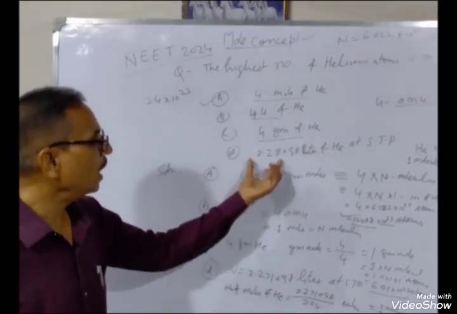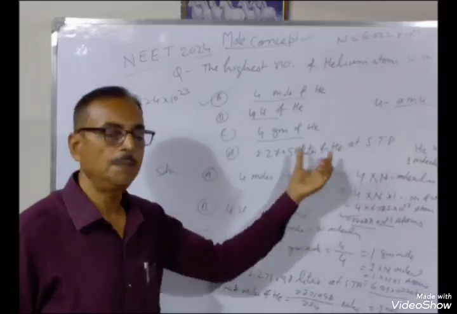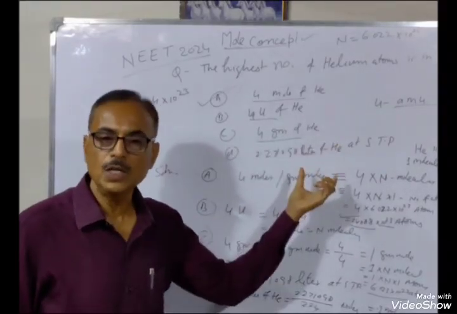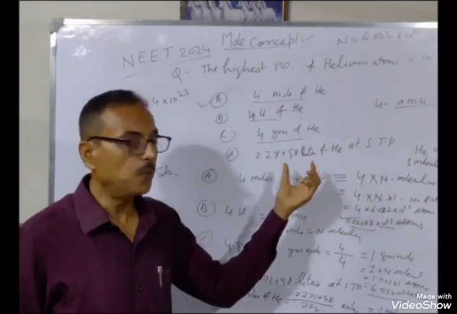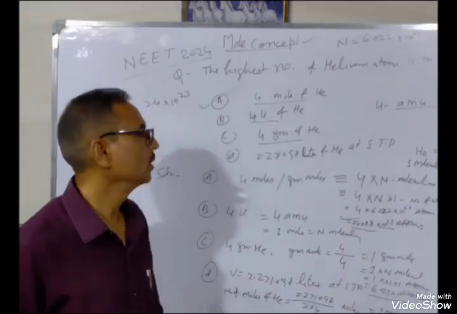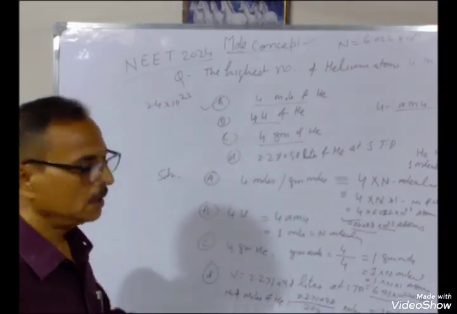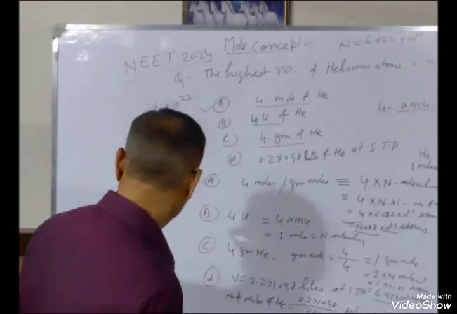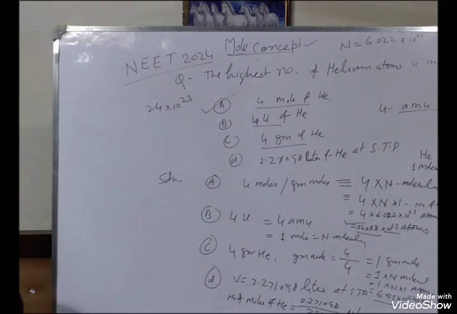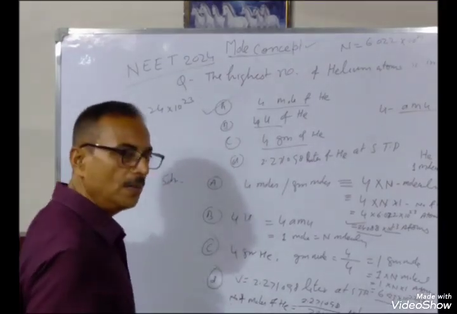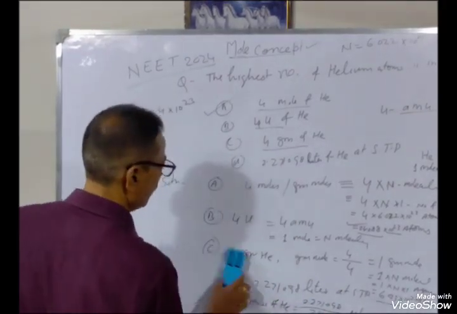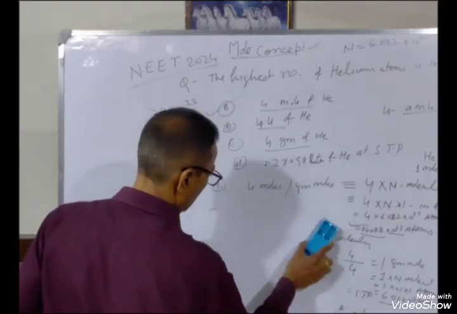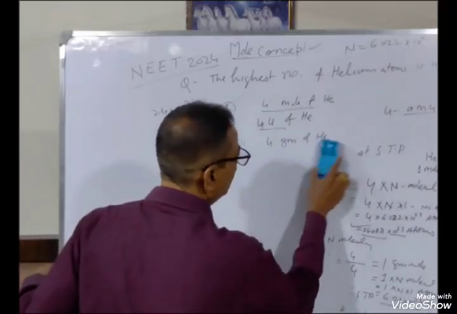I have told you earlier, if the volume at STP is given, divide by 22.4, you will get the number of moles. So this is the method. This is also a very easy question. You have to practice all such types of questions. I will give you one question sheet, one question paper in our next lectures.